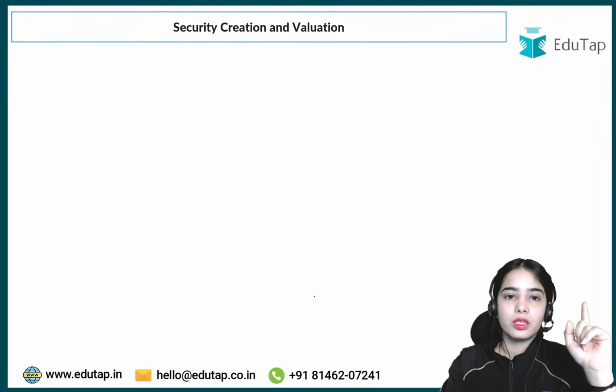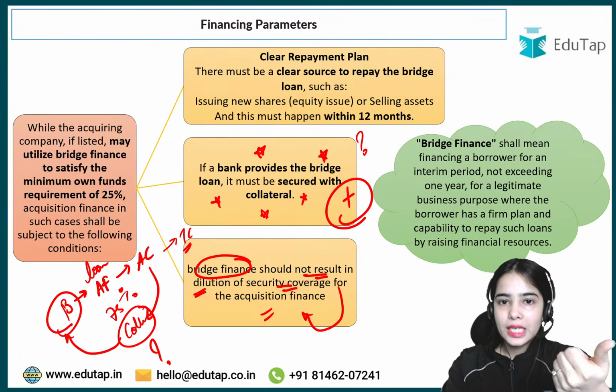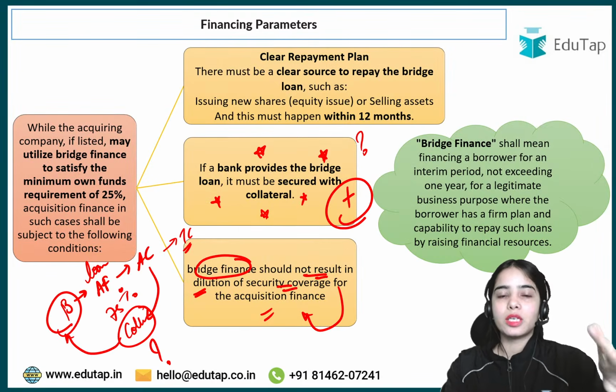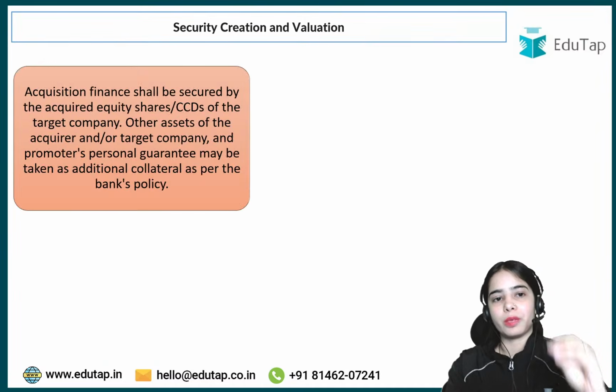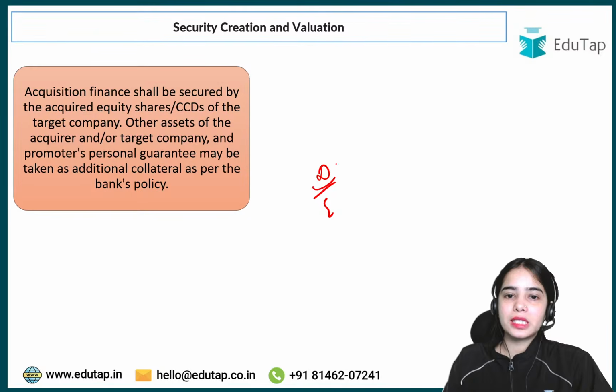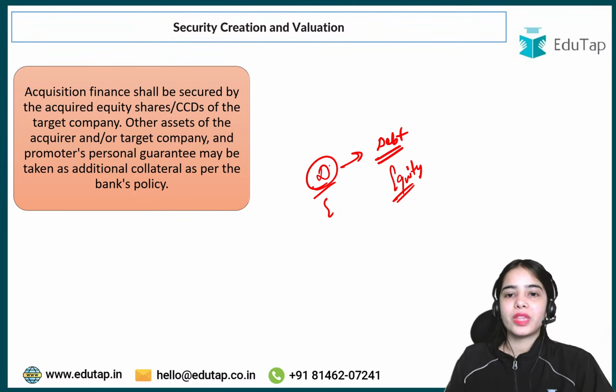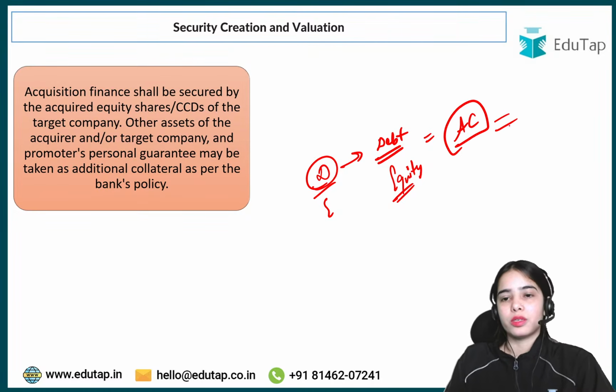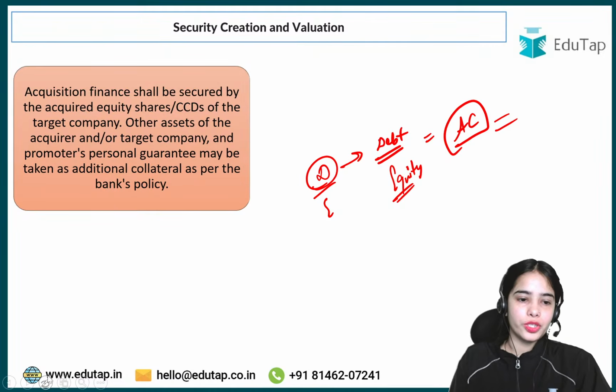I hope this is clear. So now we have discussed that the bridge finance can be provided that has to be returned in 12 months. There should be a clear plan for repayment. Now acquisition finance shall be, yes, debt to equity ratio is basically the debt of the company in its book divided by the equity of the shareholders, the equity or the share value that has been raised. Okay, that is the debt to equity ratio that we have to see for the acquiring company's consolidated balance sheet after it has done the acquisition.